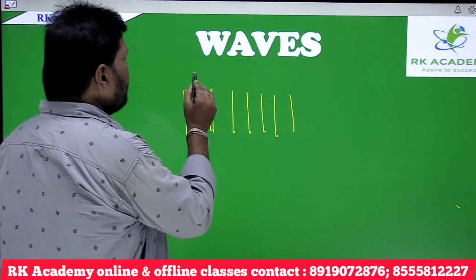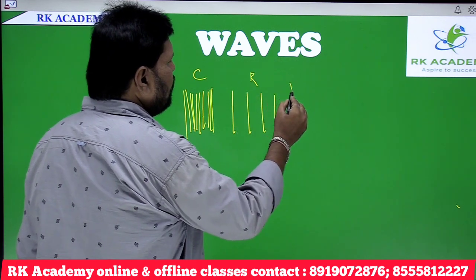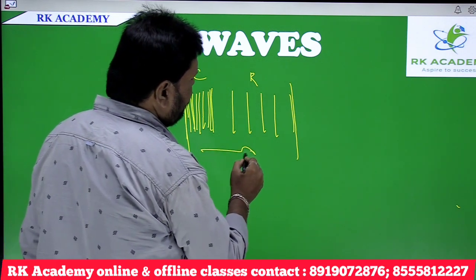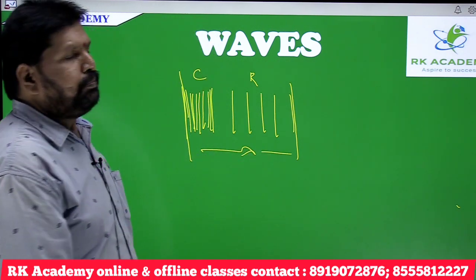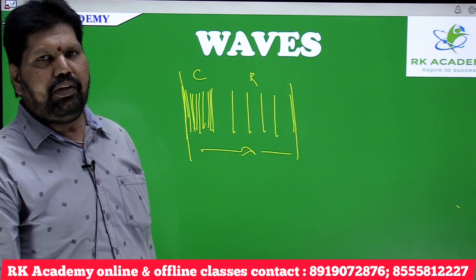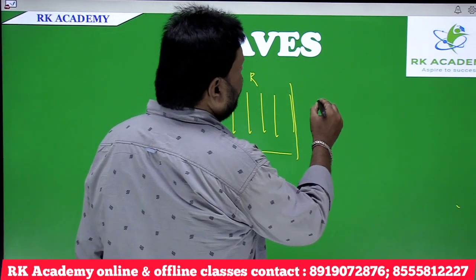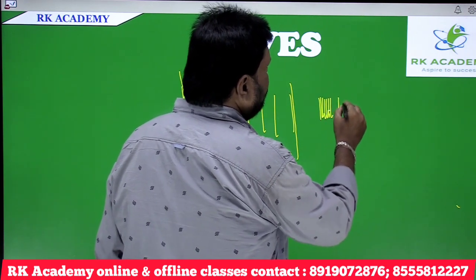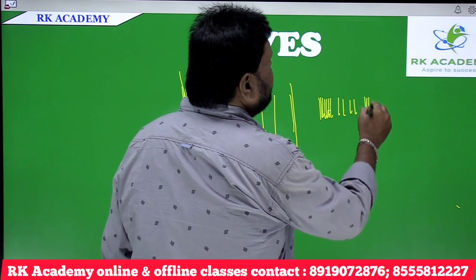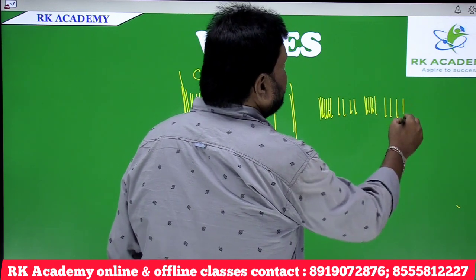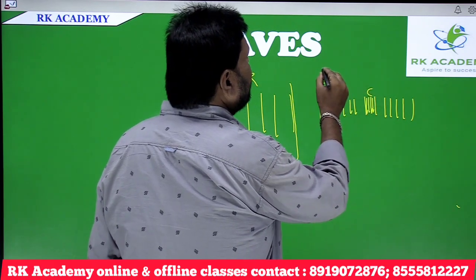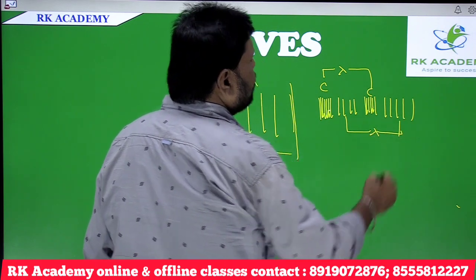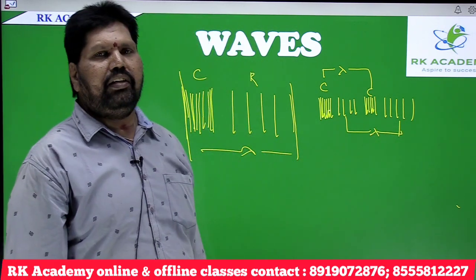So, this is one compression and one rarefaction. This is known to be one complete cycle of a longitudinal wave. The length of this complete wave is known as lambda, the wavelength. As you know, a longitudinal wave is one where a series of compressions and rarefactions are formed. Thereby, the distance between 2 consecutive compressions, or the distance between 2 consecutive rarefactions, is known as the wavelength lambda.